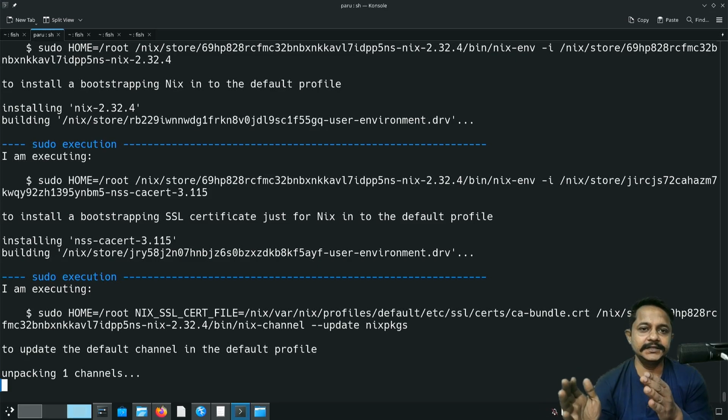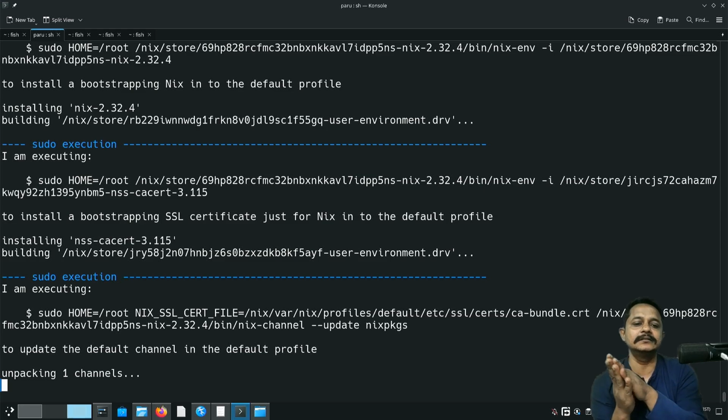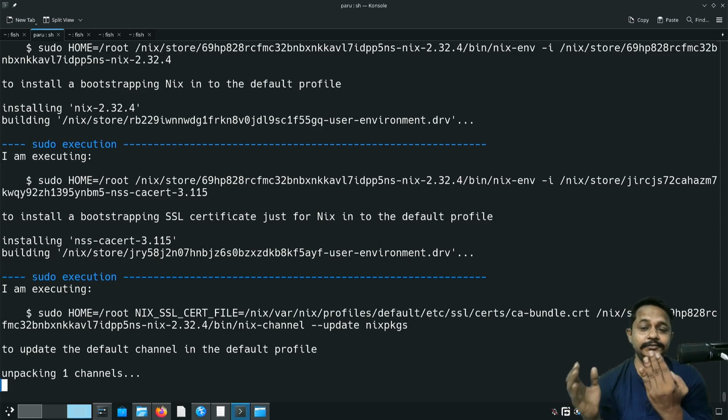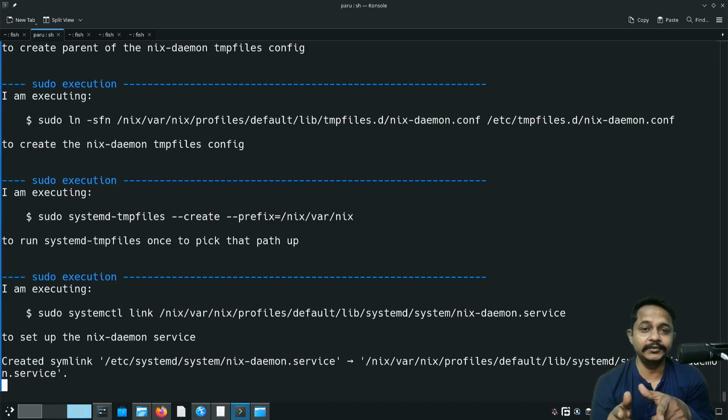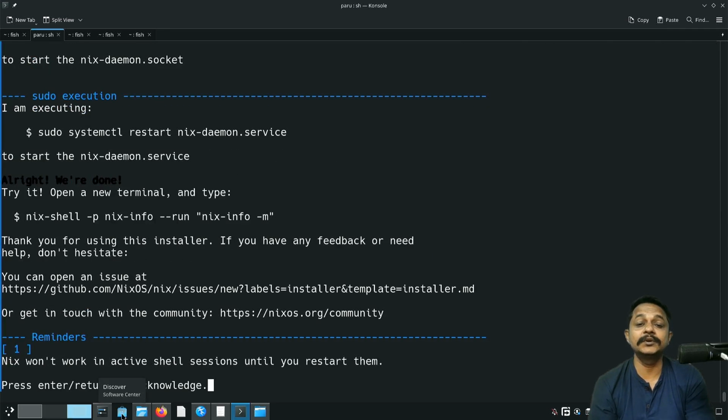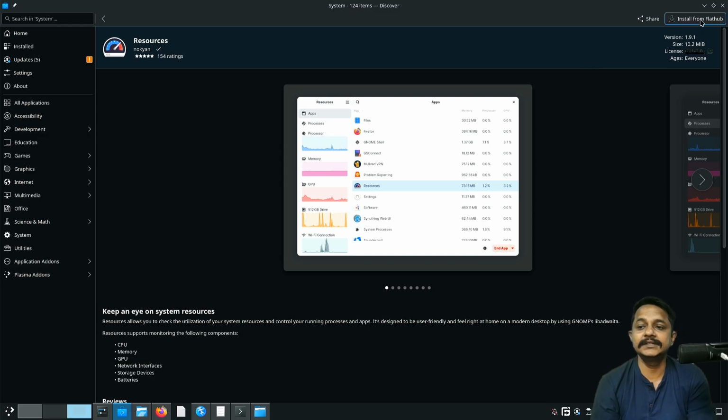It's so much easier to mix Arch and Nix together, because Nix stores all of its needed files in the /nix folder. So we have Pacman, we have PARU, we have EA, plus we have the Nix package manager. So many package managers within one operating system that is called GoPIOS. Along with that, it completely supports Discover using Flathub. See, install from Flathub. So many package managers, and still it will not break. GoPIOS, I have found the most stable operating system.